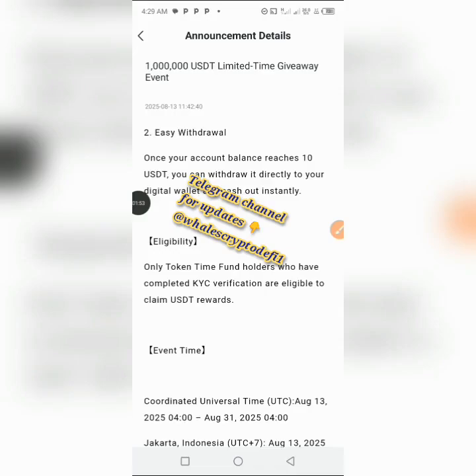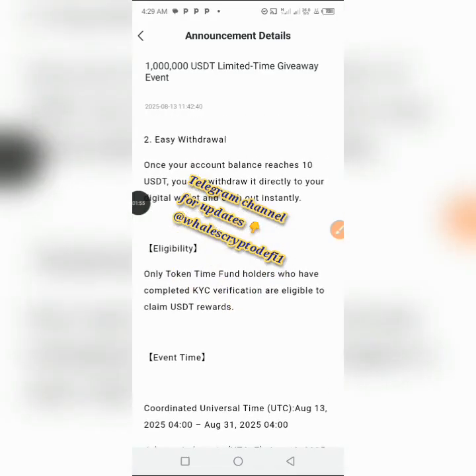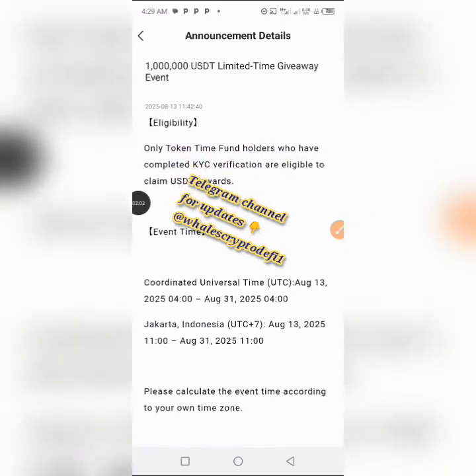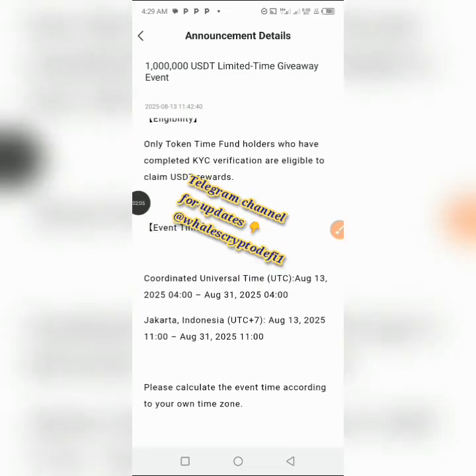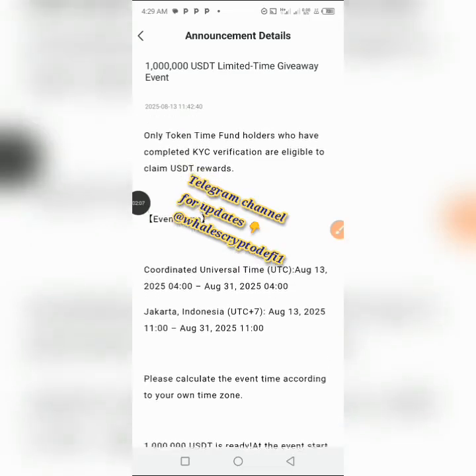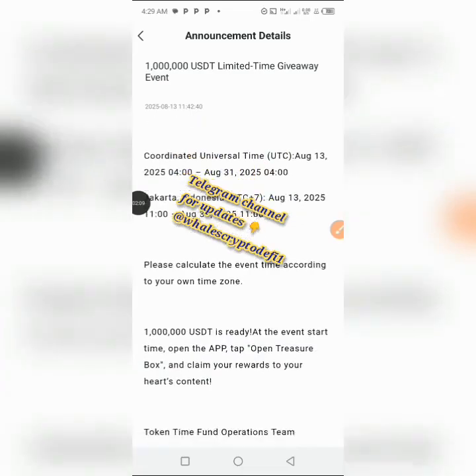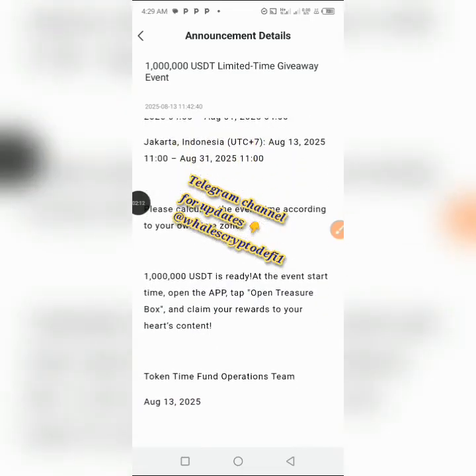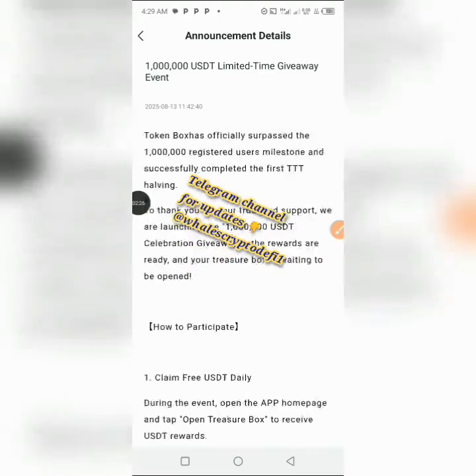All right. So these are just the qualifications. Ensure you do your KYC in the platform. After doing your KYC in the platform, you can now have full access to the giveaway. All right, the giveaway is just very, very simple. You only have to ensure that the KYC is done for you to partake in the USDT giveaway. And currently you can see that the platform has just deposited 1,000 USDT, which is ready at the current moment for withdrawal. So the more you claim, the more you withdraw to your wallet.